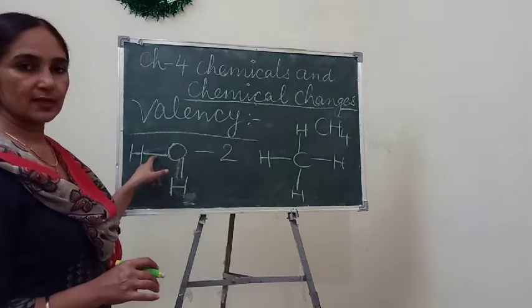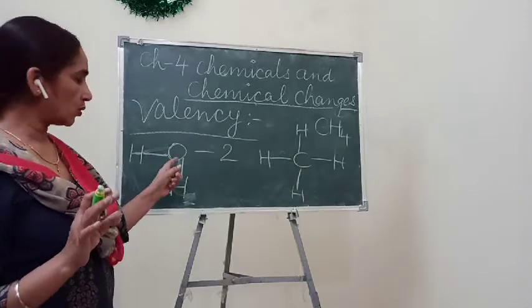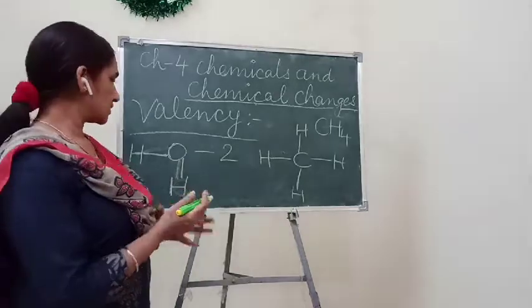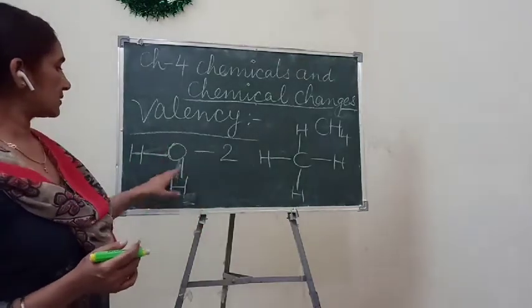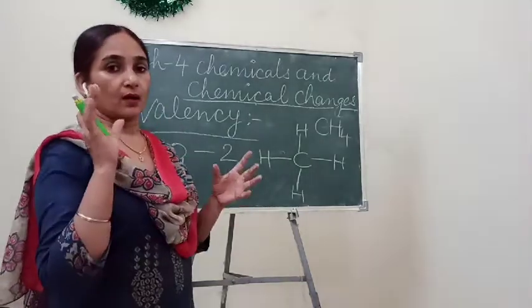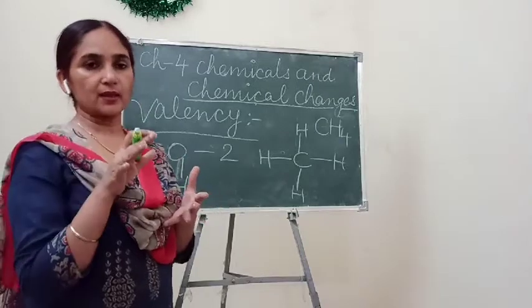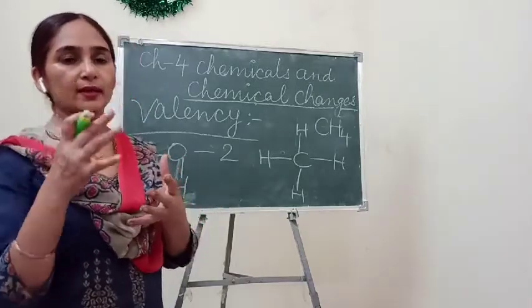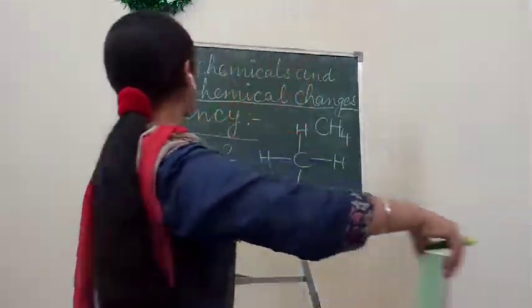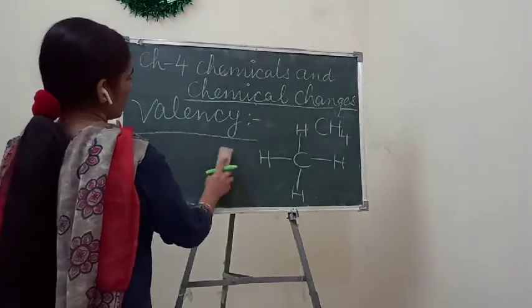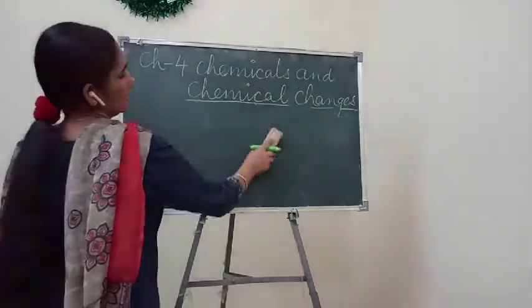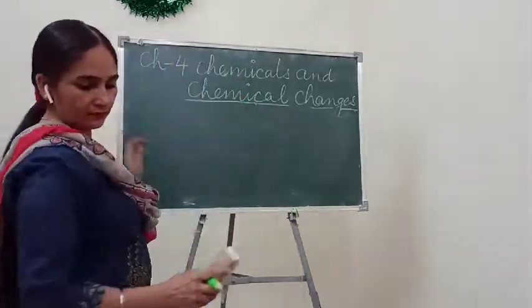Oxygen has 2 valencies, so 2 atoms can combine with the oxygen. It has the capacity to combine with 2 atoms. That's why oxygen has 2 valencies. So valency depends on the capacity of any atom, that is, how many other atoms it can combine with. It depends on the valency of the element. So this is all about valency.